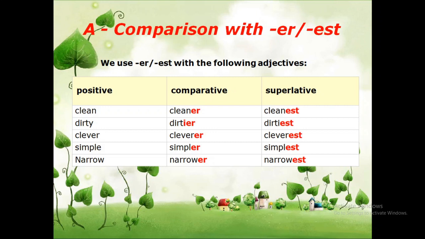And if we are using it with more than two people, then we will say cleanest. The next one is dirty. The comparative degree is dirtier and the superlative degree is dirtiest. Clever, cleverer, cleverest. Simple, simpler, simplest. Narrow, narrower, narrowest.